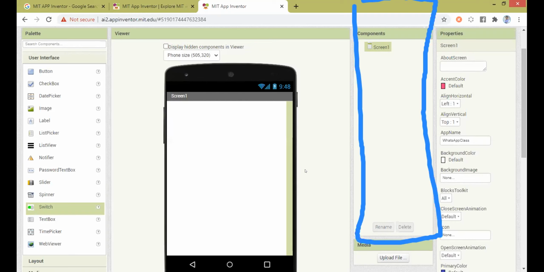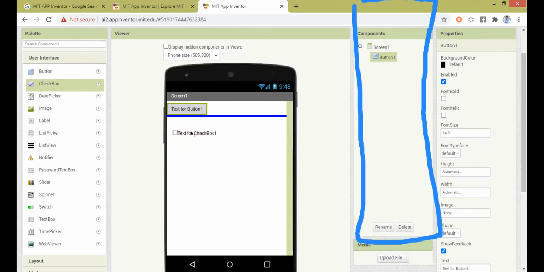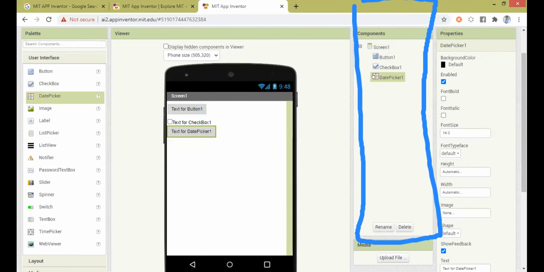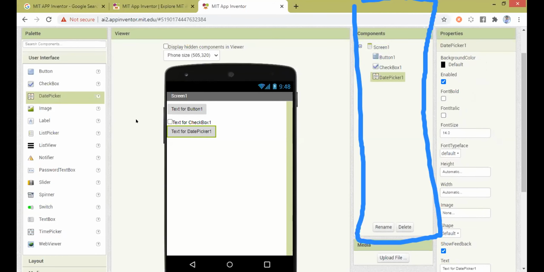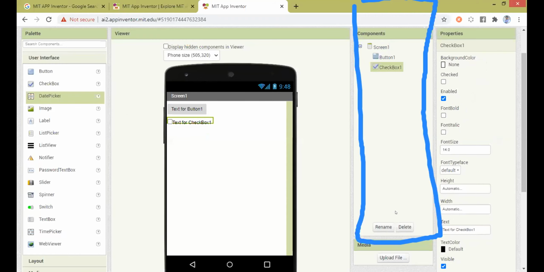Fine. So this is what I call components. What are the components I am using inside my app? When you take this palette, all the components are present. But when it comes to components, only the palette items which I'm going to use inside my app will be available here. For example, if I drag a button, a checkbox, and a date picker, see here, inside Screen1, I have Button1, checkbox, and date picker. Right? So these are the things.